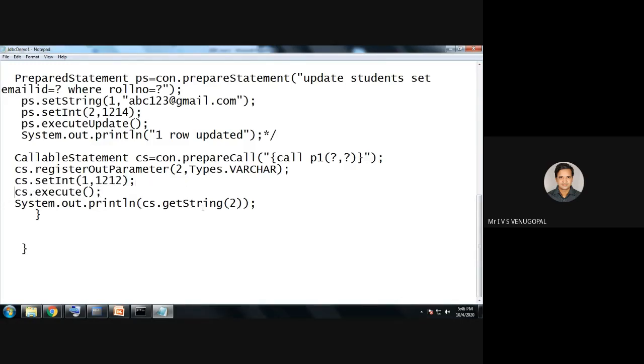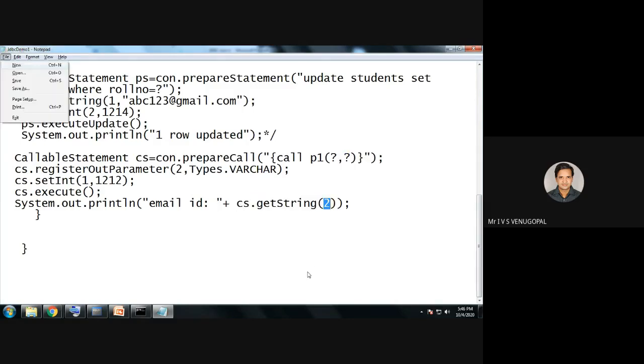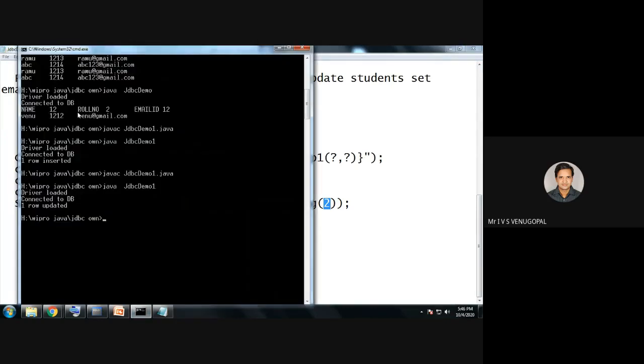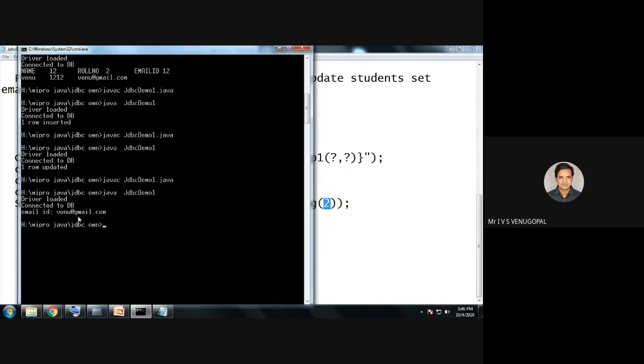After executing, what is there in this output placeholder? The email. So System.out.println email ID, it contains. So email ID is cs.getString(2). Output is there in the second one. So cs.getString(2). I'll save this program and execute. So it is giving email ID is venu@gmail.com.